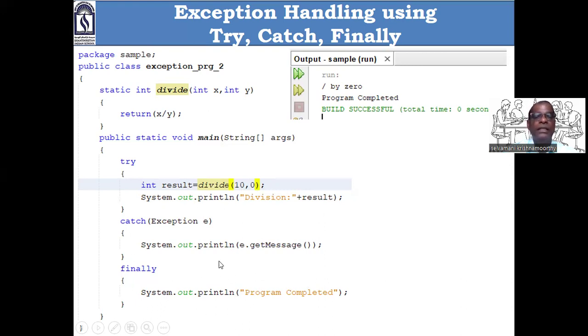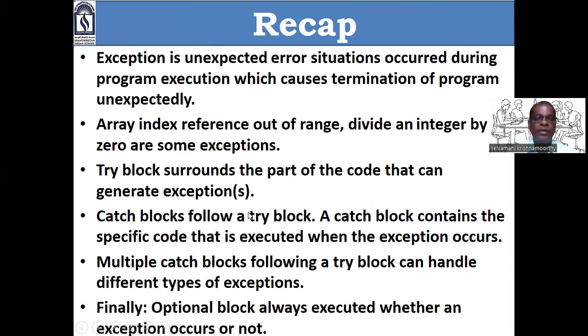That means irrespective of exception raised or not, finally will execute. Catch will execute only when exception is raised. Okay, good. Finally is an optional block always executed whether exception occurs or not.